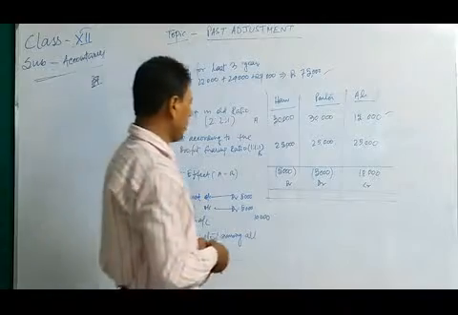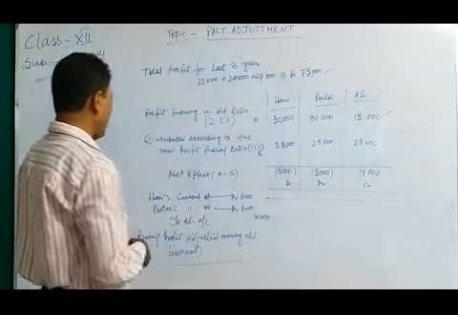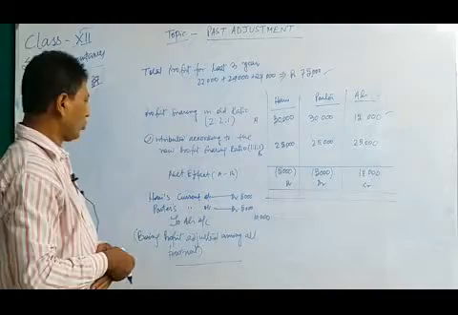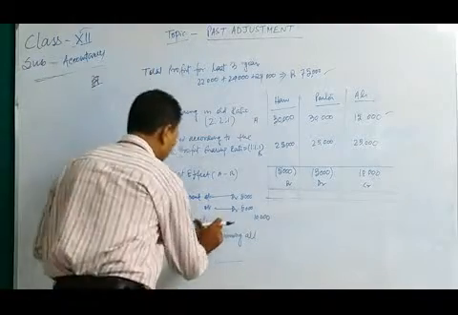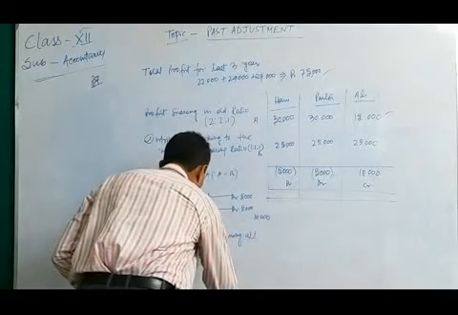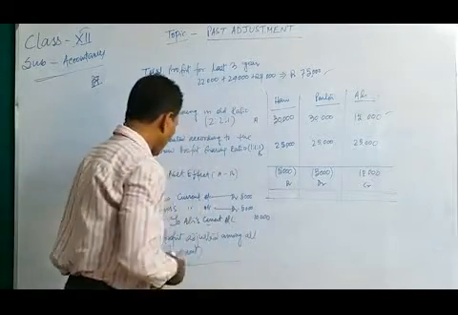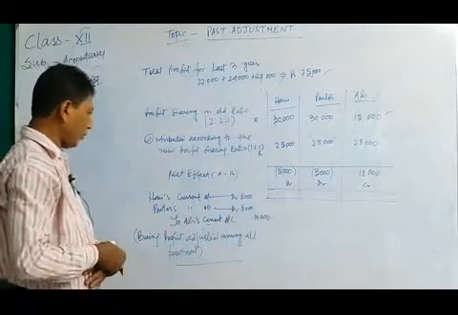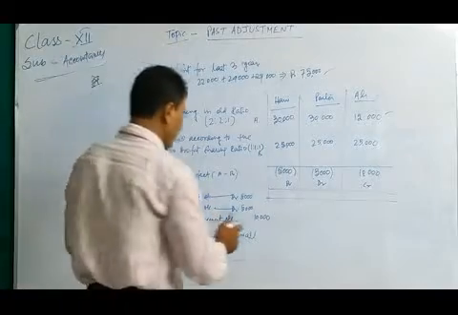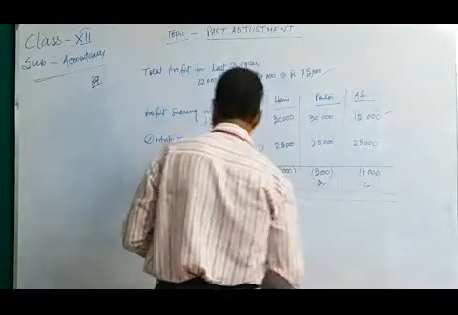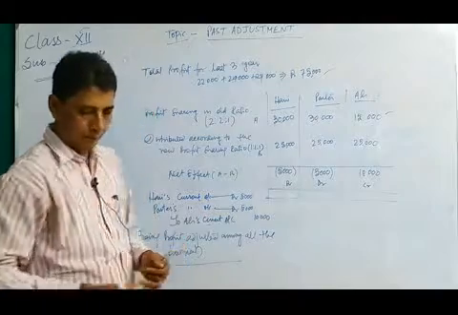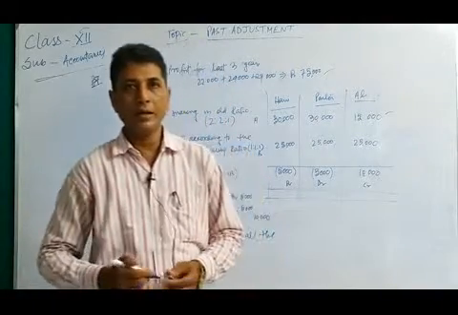Journal: Harry's current account debit, Potter's current account debit, to Ali's current account 10,000, being profit adjusted among all the partners. Clear? Okay, now the next problem.